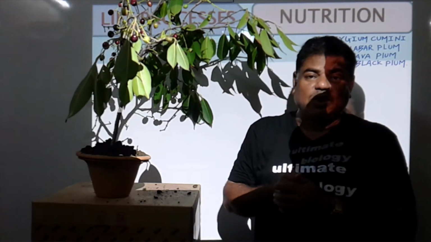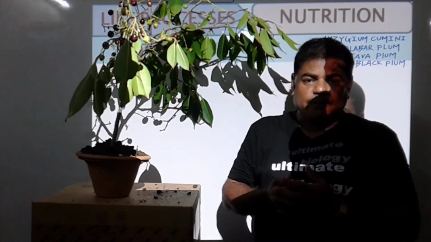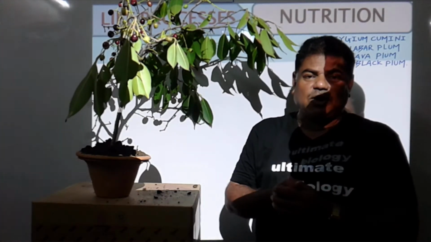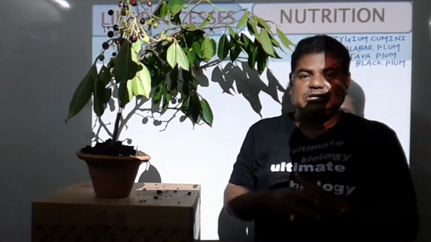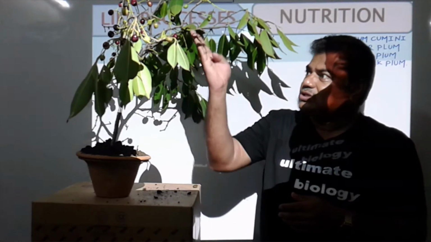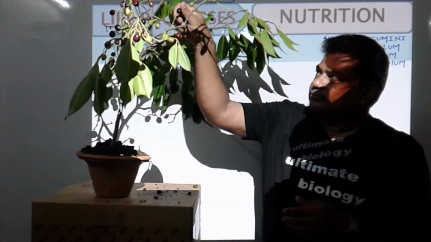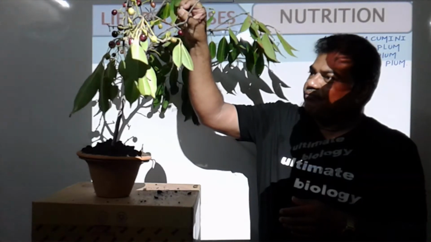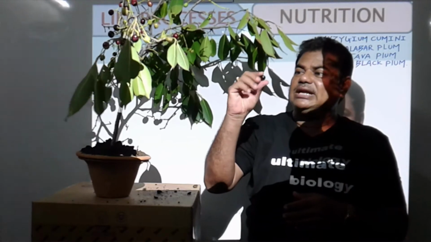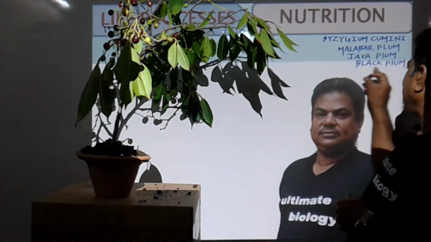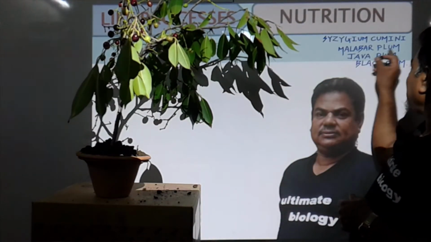Then in this plant, different life processes are going on. The pollination process is going on, the fertilization process is going on, and after fertilization, fruit formation is there. See, so many fruits are present on this plant. See this one, we call it a jamun. This one we call a black plum or Java plum or Malabar plum.